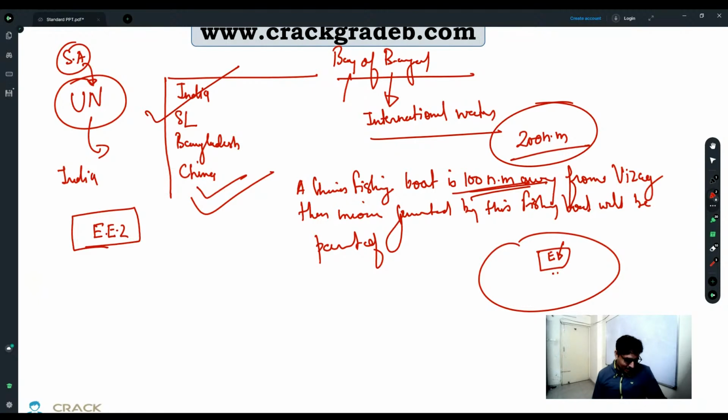Then he cannot apply for RBI Grade B. Yes, he cannot apply for RBI Grade B. I hope this residence part is clear. Is this residence part clear?